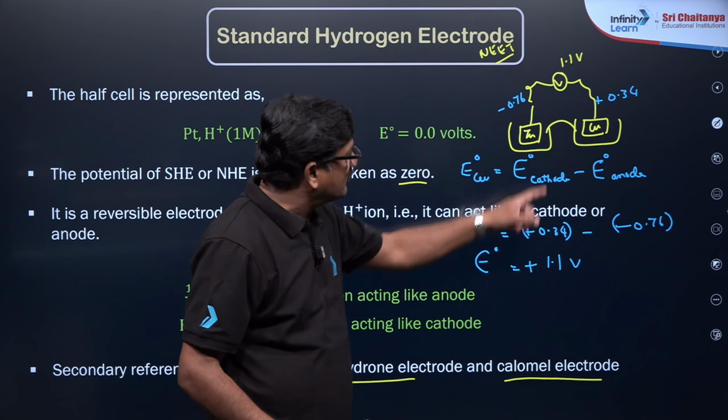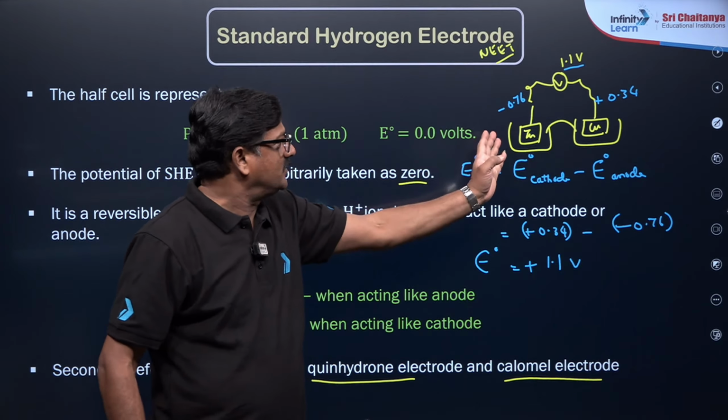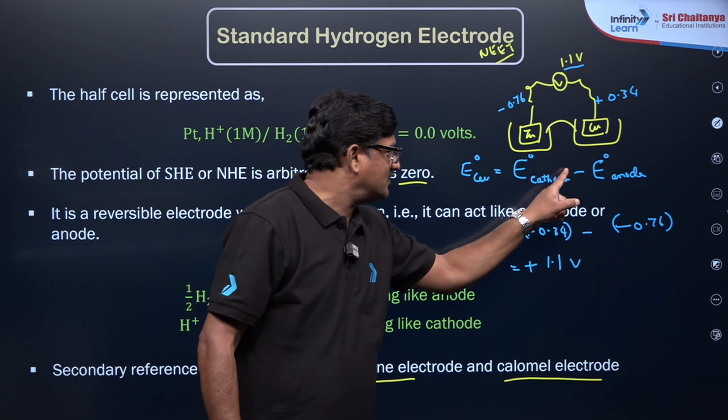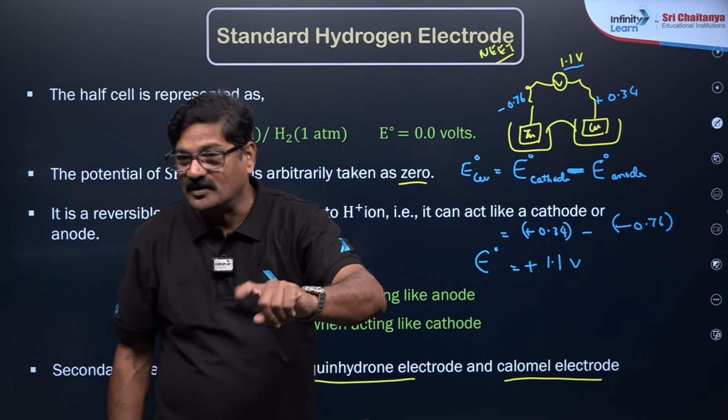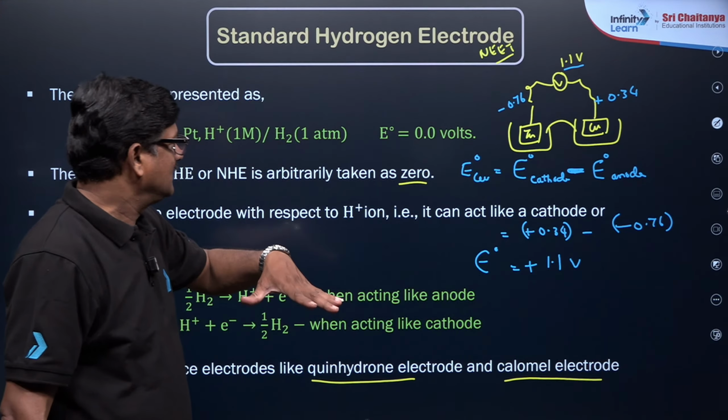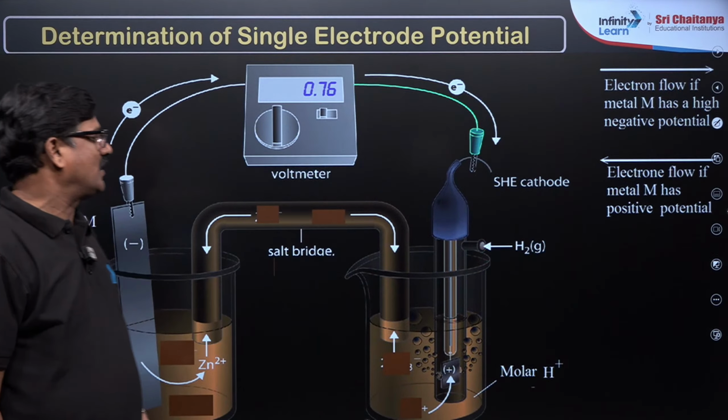So that E naught value is recorded here. So the difference between these two, you can calculate it. Understand? That is very important. Now I want to use this logic by taking the hydrogen electrode as this.